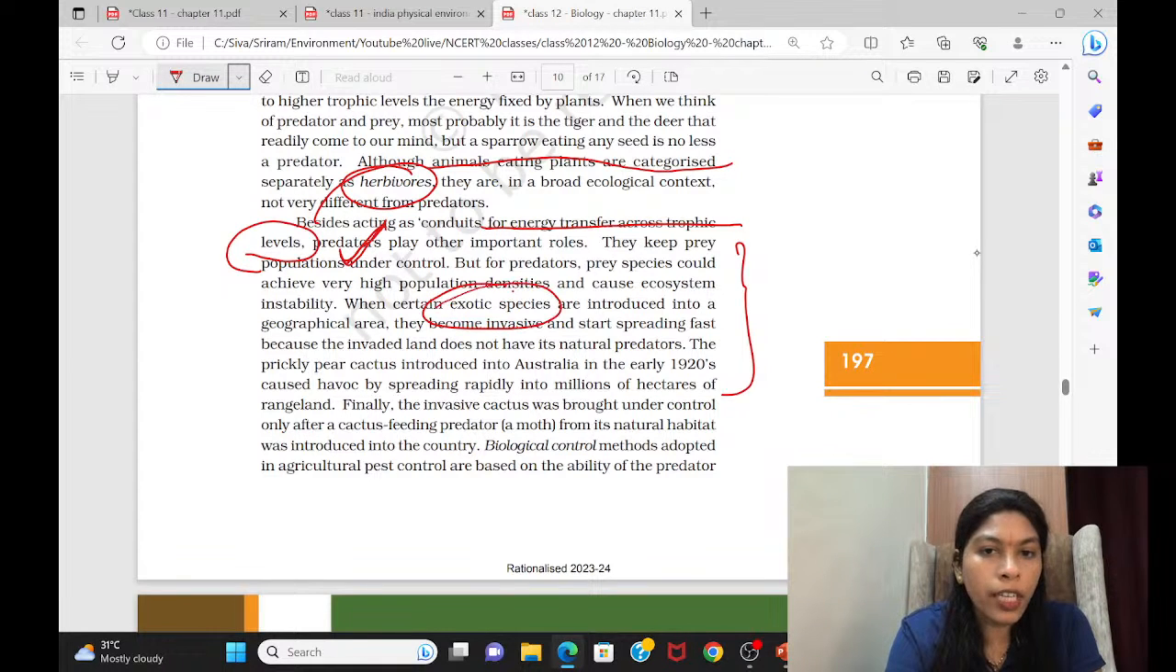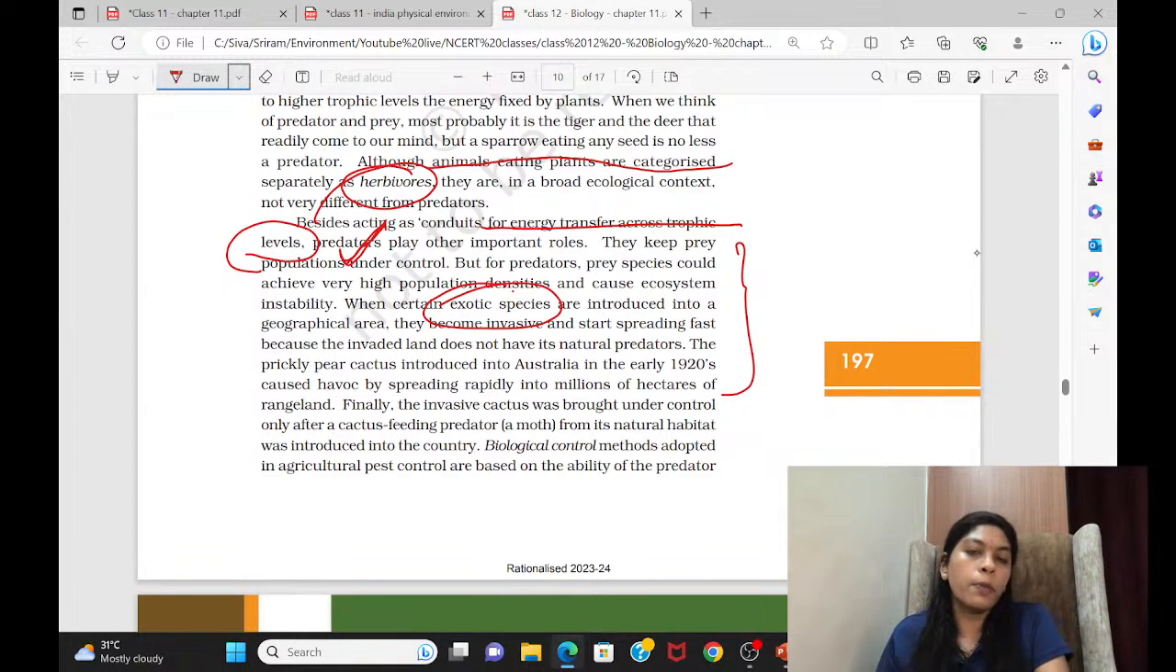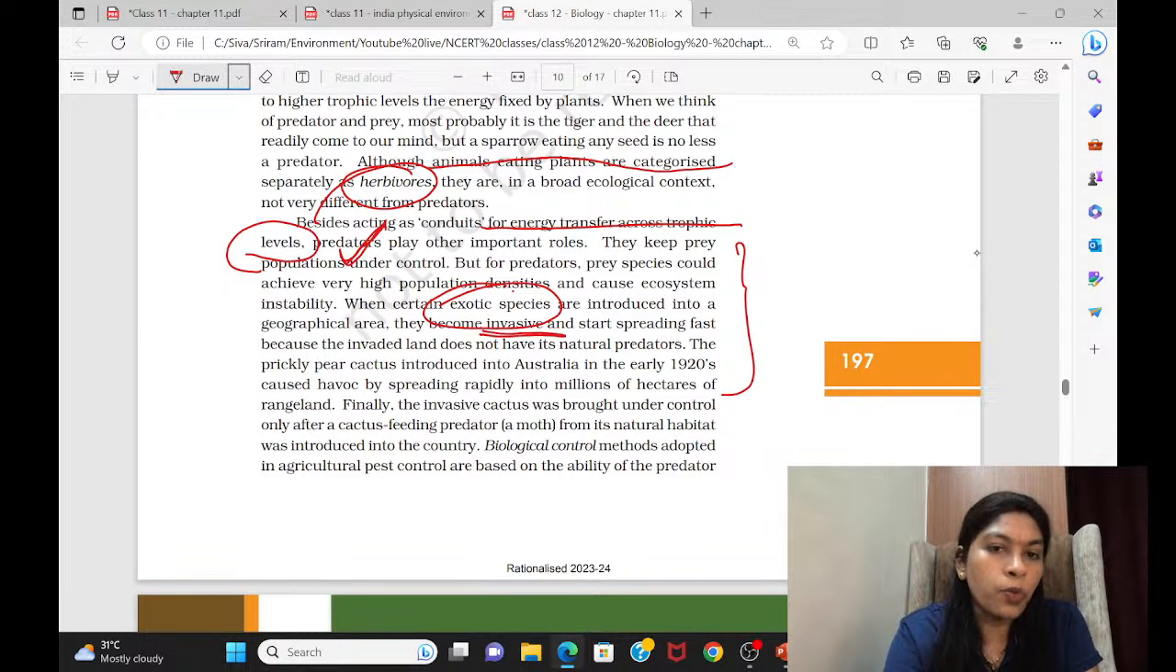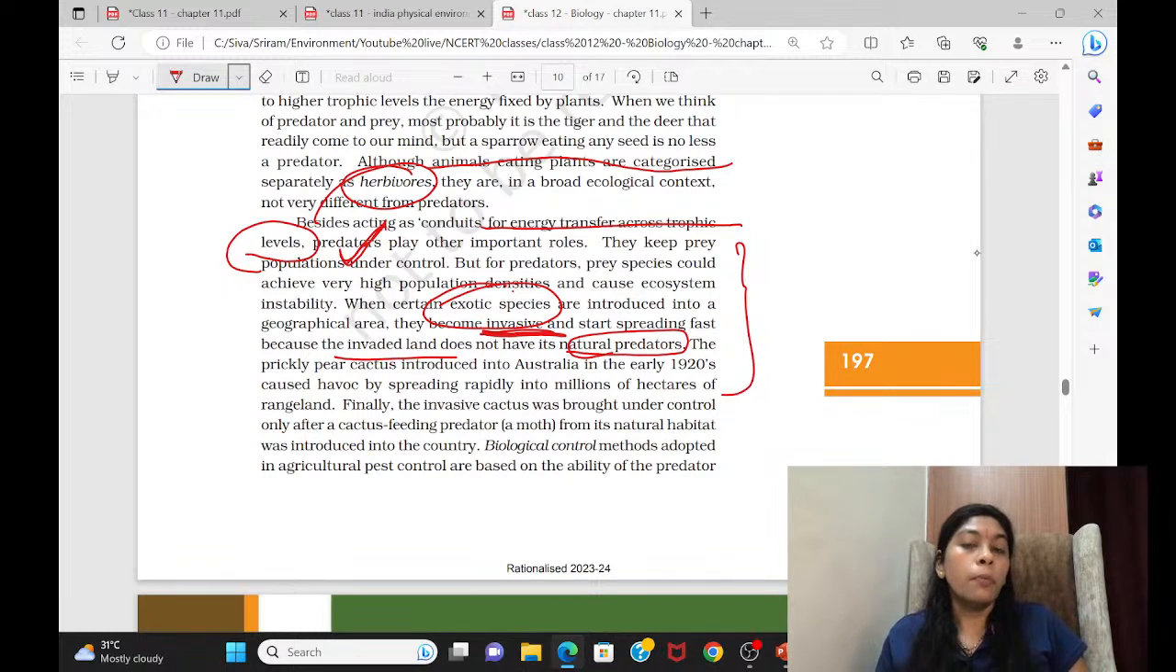Come to this particular area. They're talking about exotic species. What will happen if an exotic species is introduced in a particular geographic area? It becomes invasive. We call this an invasive species, and it starts spreading completely and invades the entire land, because it does not have its natural predator. There is no predator for it because it is an exotic species. Nobody is going to eat it.